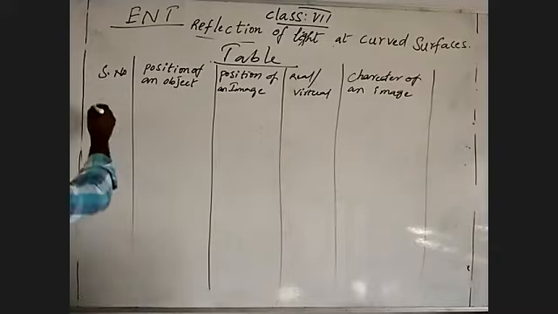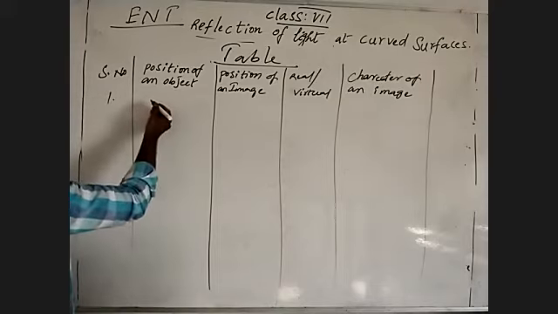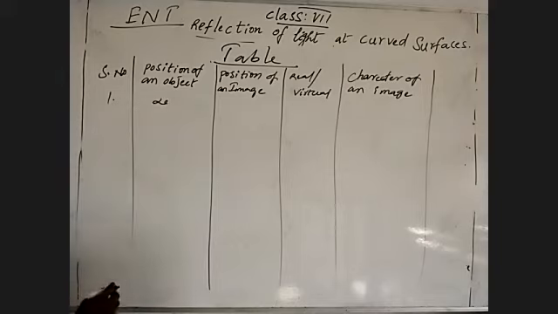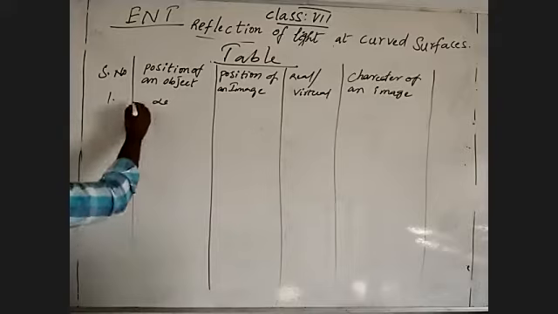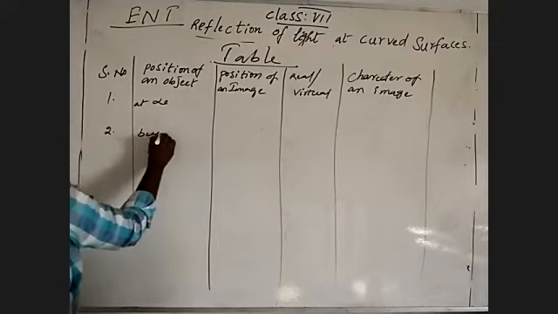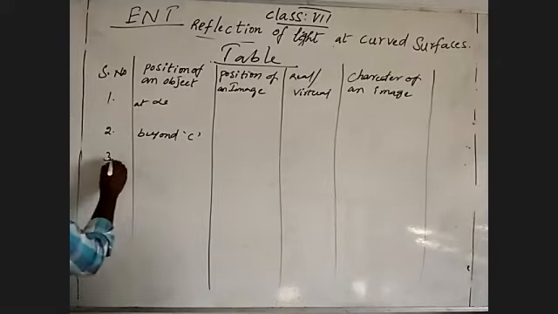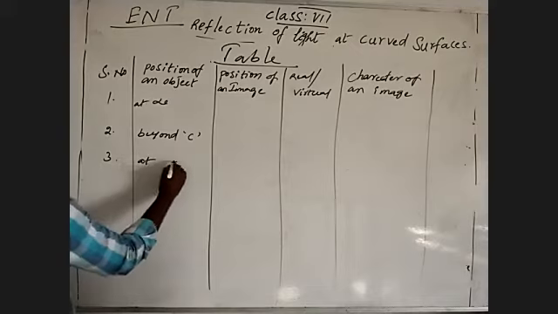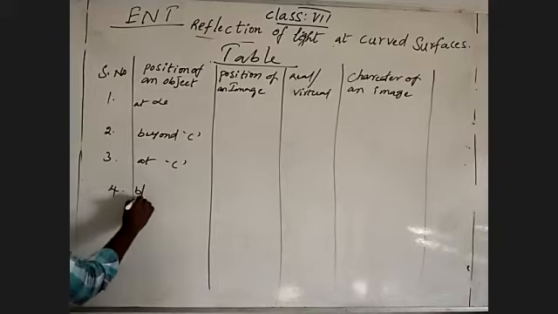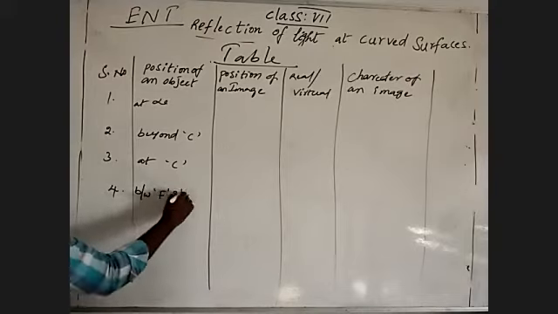See there, serial number 1, position of an object: object placed at infinity. Second, beyond the center of curvature. Third, at the center of curvature. Fourth, between focus and center of curvature.